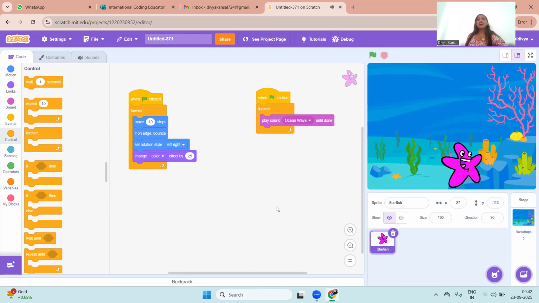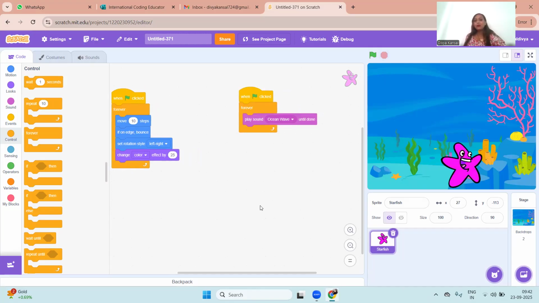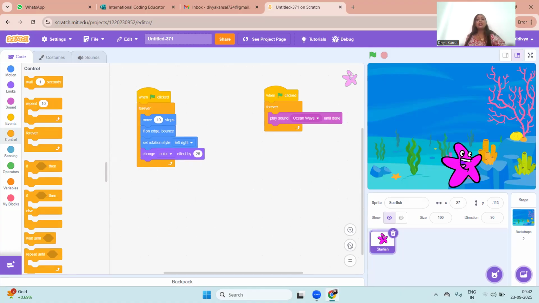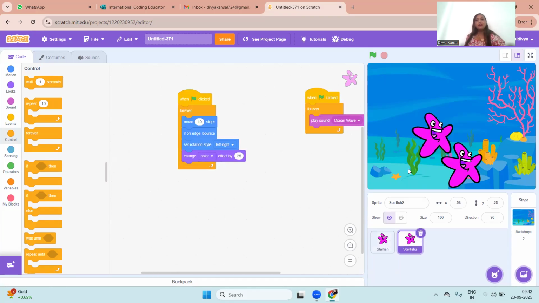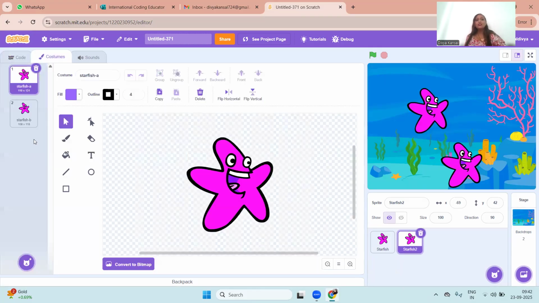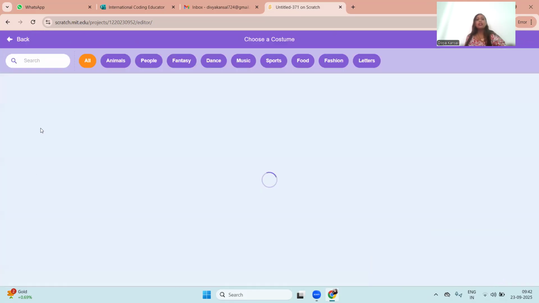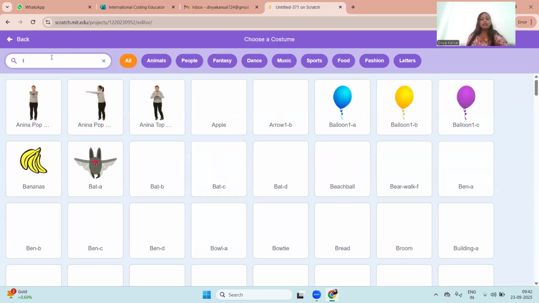Now this time I want more fishes in my aquarium. At the bottom we have the starfish. I'm going to right click it and duplicate this sprite from here. I would want a different fish this time, so I will change the costume of this sprite. Costume means the looks of the sprite. I'll go to costume and from here I will choose a different fish.